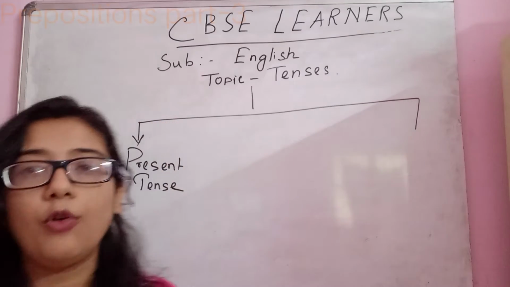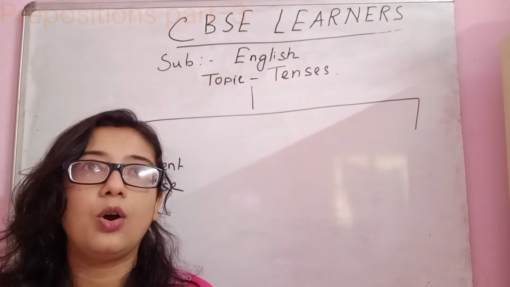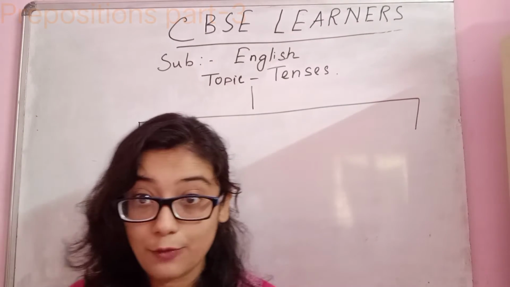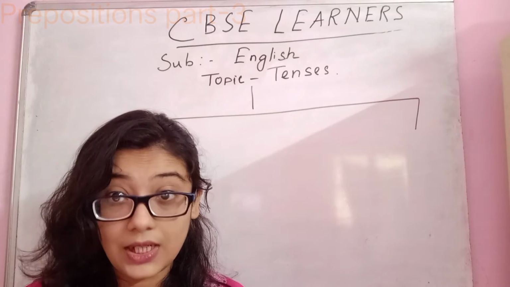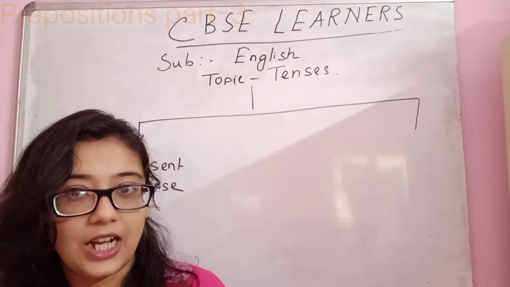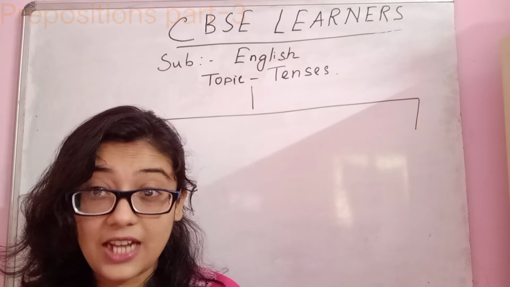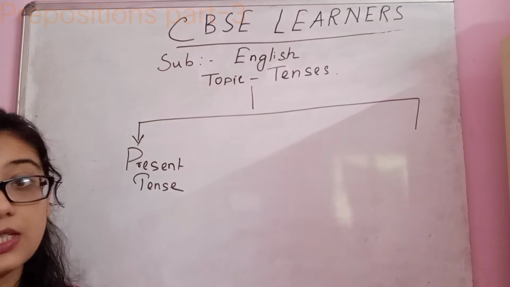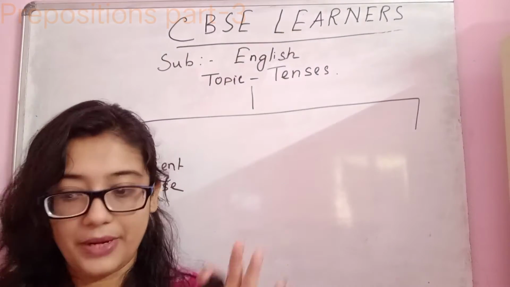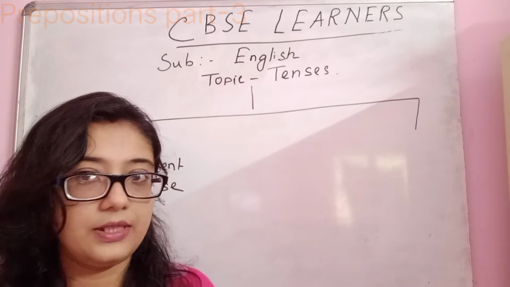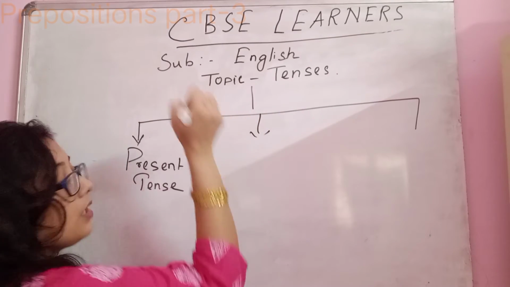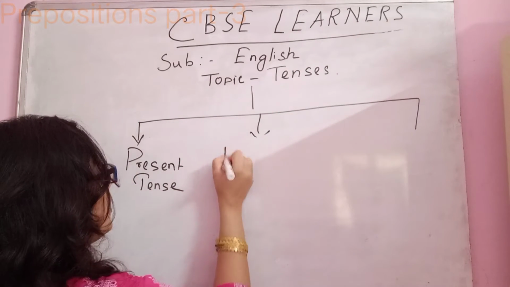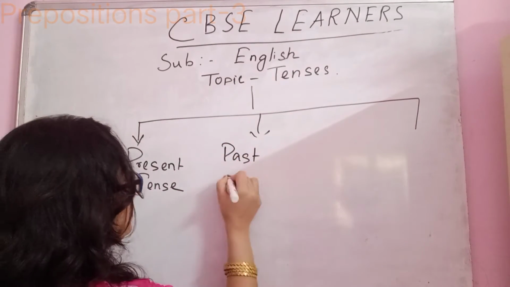Now, first one thing I forgot. What does a tense mean? It gives you information about the time or state of an action done. The present tense is what is happening in the present time, the action which is going on in the present time. Past is which has already completed. That is past tense.